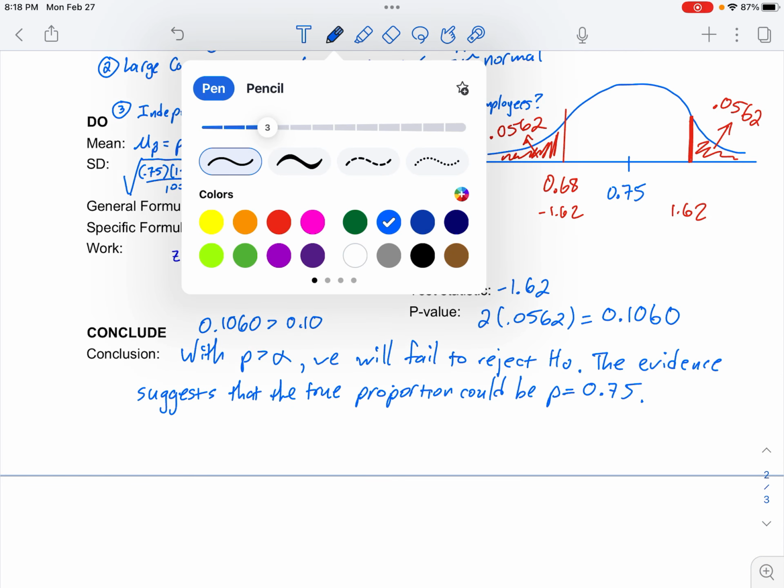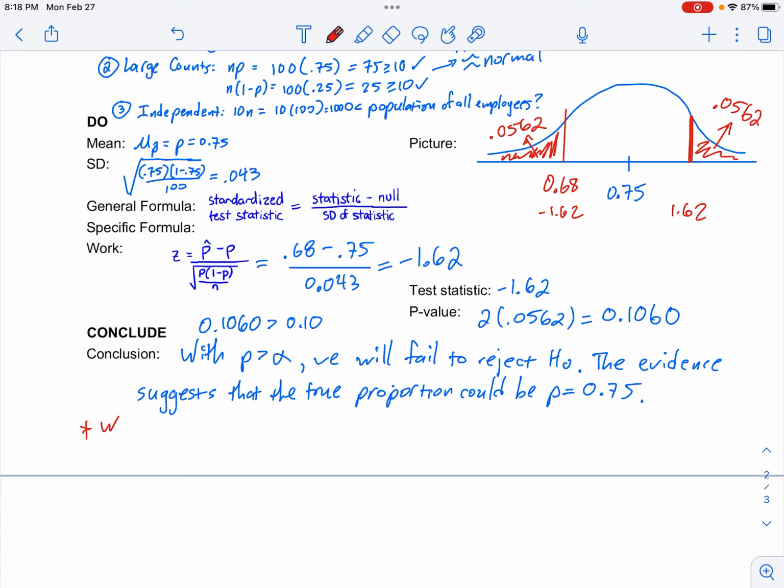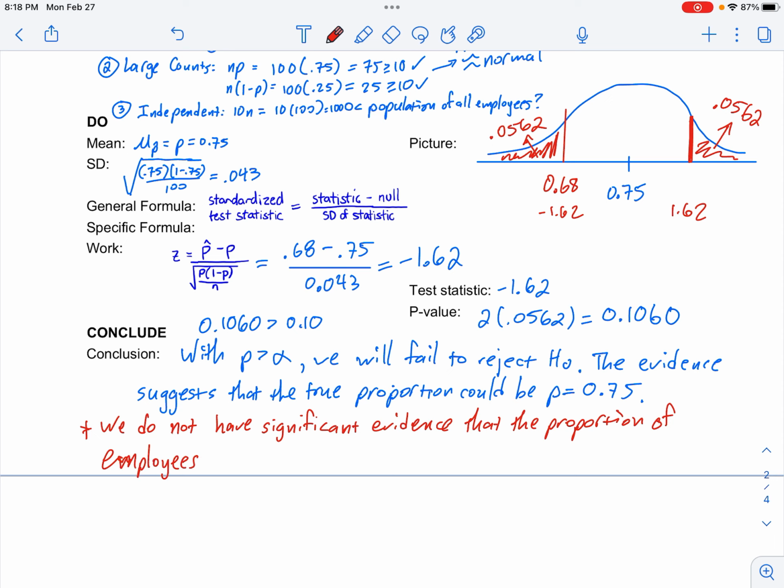Or maybe here's a better way to say this. The question is maybe this: do we have significant evidence here or not? We do not have significant evidence that the proportion of employees who feel stressed, these get wordy, folks, I'll shorten up that stress part, I know it's a little more complicated than that.